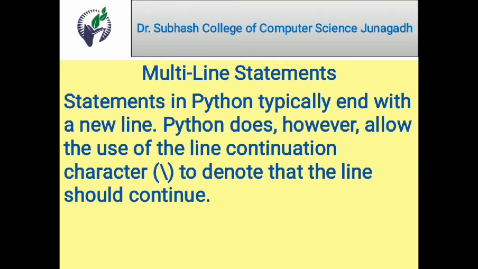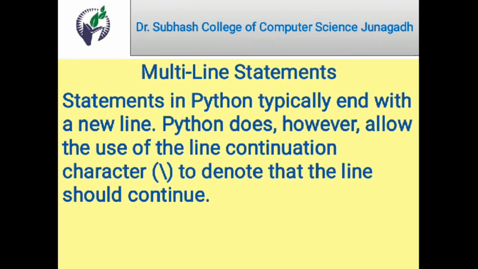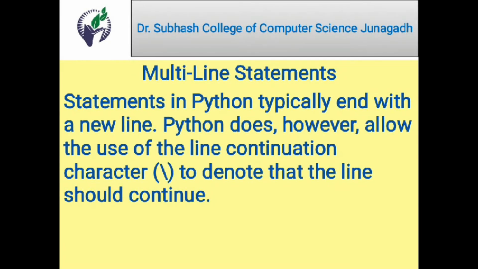To denote a multi-line statement, we use the backslash character, which is a line continuation character. For example, if you want to print one string, one message that expands over more than one line, and you directly write it, the result may be erroneous.